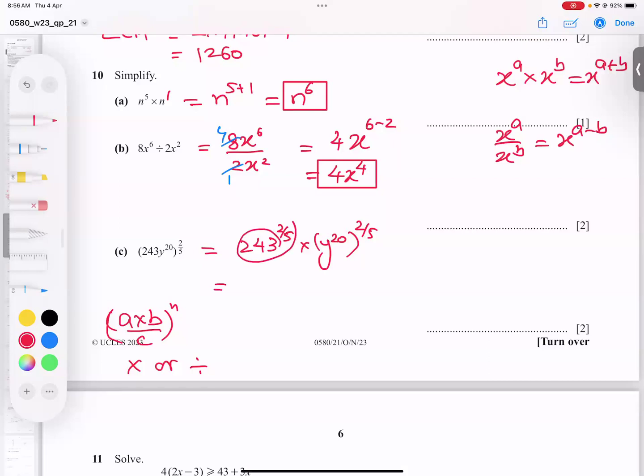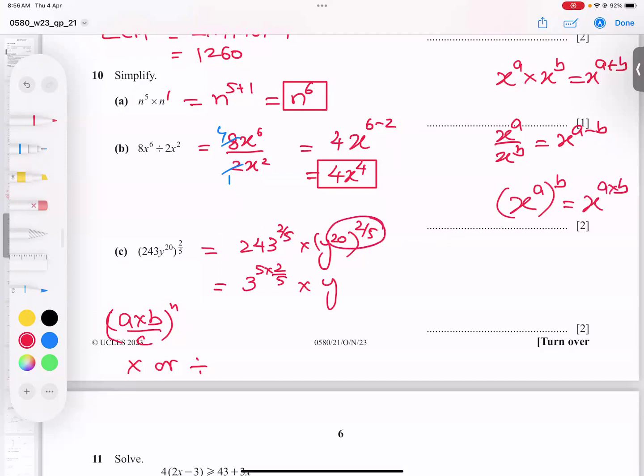And 243, you can work out by simply typing in a calculator, or you must know 243 is what? 3 to power 5. And that 5 and this 5 will cancel out. Same here, you know, the basic property of indices: when one power is inside and one power is on the top, they always multiply.